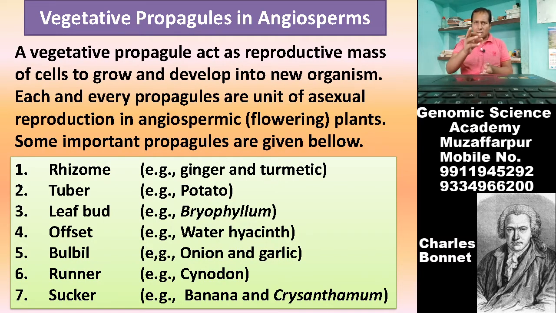But here bryophyllum bud will be discussed, and this bud is present at the margin of the bryophyllum leaf. So rhizome, tuber, leaf bud, offset, bulbil, runner and sucker will be discussed in detail in this video.